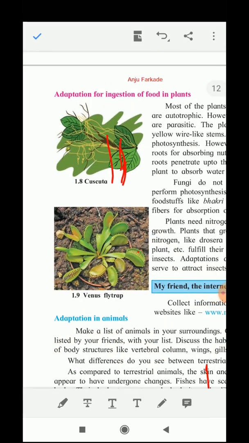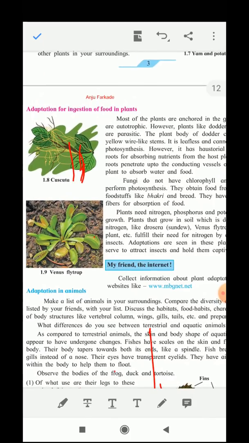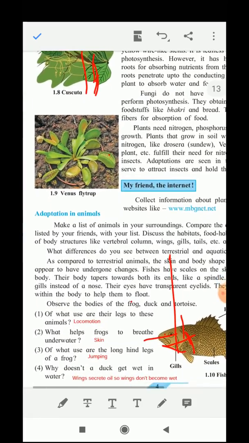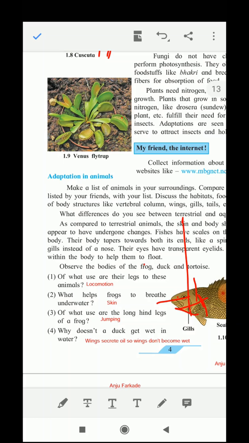Similarly, Drosera is another insectivorous plant which feeds on insects. So this is how we have seen the adaptation of plants in the different regions.